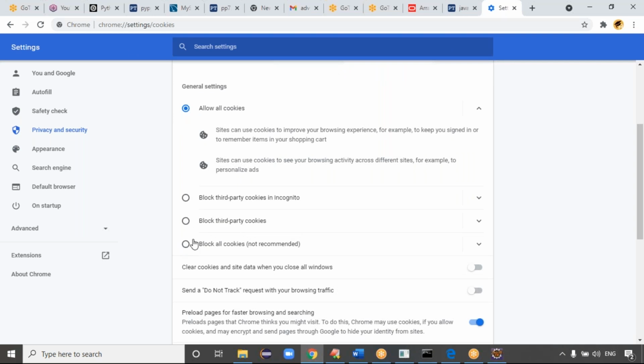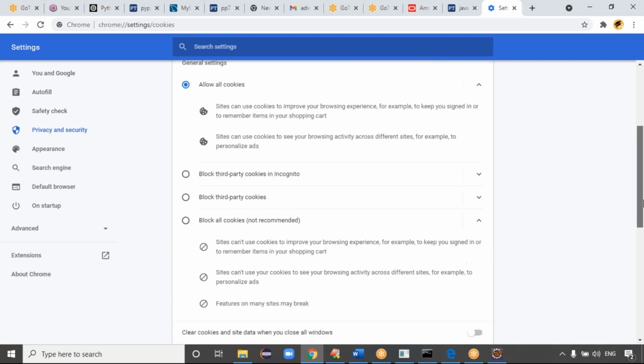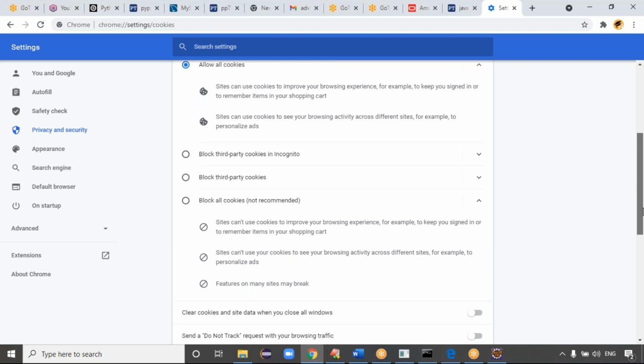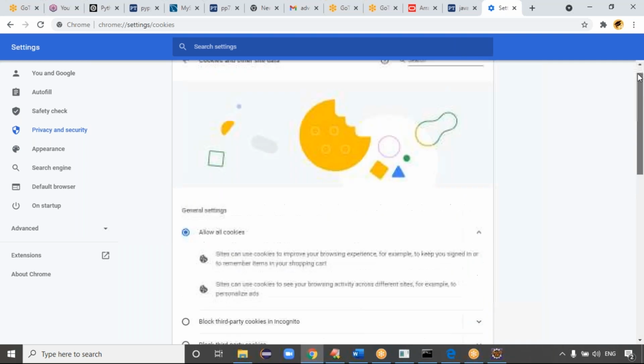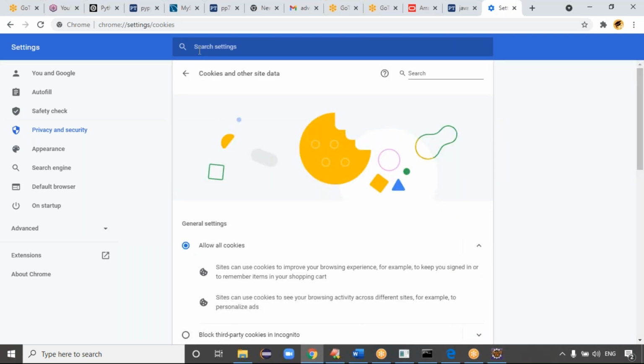In the settings, directly the cookies options are there: block third-party cookies, block third-party cookies in incognito. Incognito means a clear incognito window, right? Clear cookies and site data when you close the window. Block all the cookies, guys. If you block all the cookies, the site may break something in the future. Here you can disable the cookies. Veda, you try once.